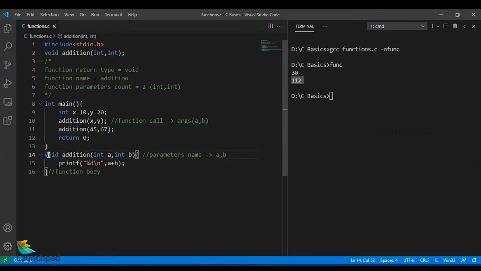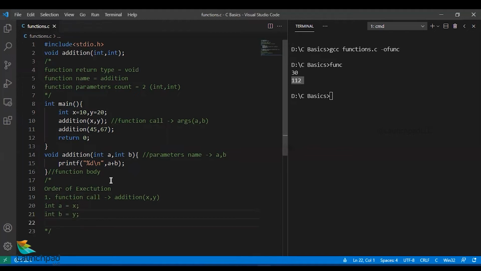So the way the particular function is evaluated, nothing but the evaluation steps. When this function is called, the order of evaluation, or we'll call this the order of execution, is: the first one is the function call that happens. During the function call, what I have written is addition of X, comma Y. So you have two parameters, int A that will be assigned the X value, and int B that will be taken as Y's value. These are the two things that happen here.